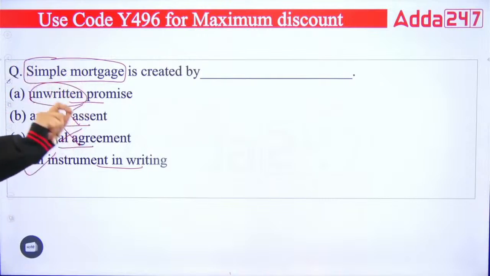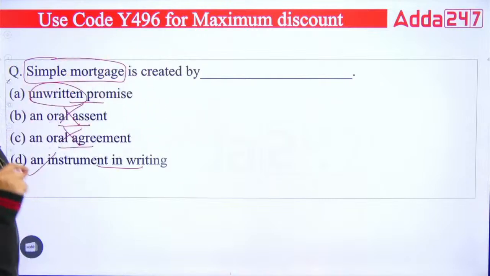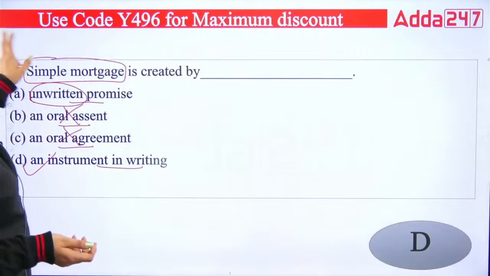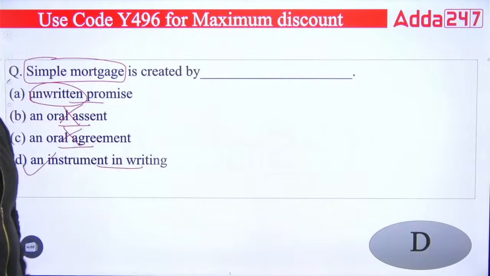You have to write it down that you are giving your home or the property to the bank for the loan. So the right answer will be D option. Okay, right answer is D. That is an instrument in writing.